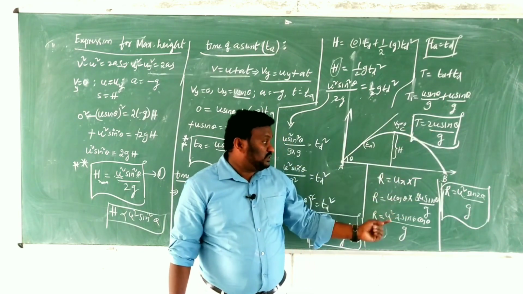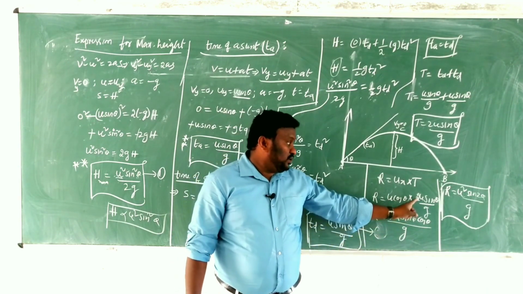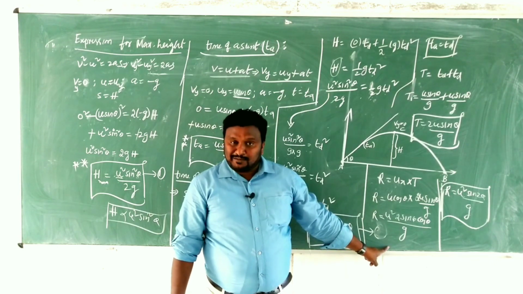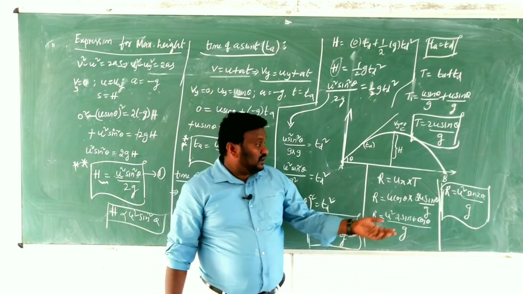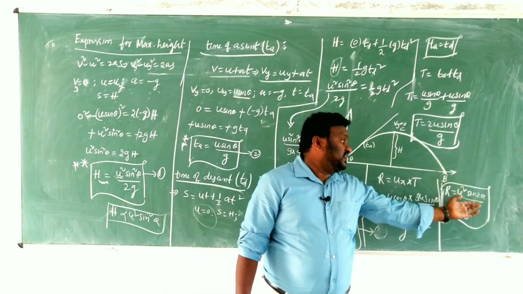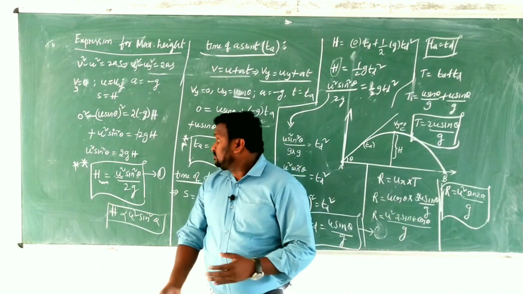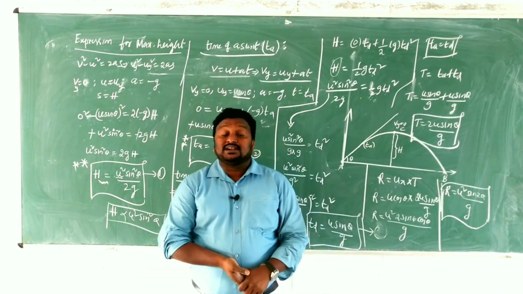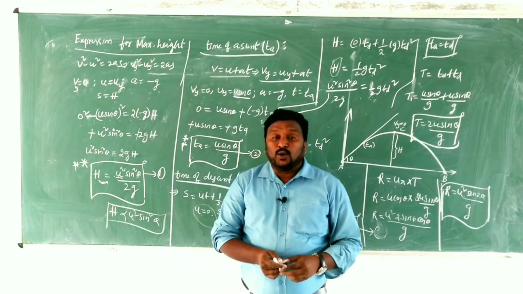We substitute both: u into u gives u square. R is equal to u square into 2 into sin theta cos theta by g. In trigonometry, 2 sin theta cos theta is equal to sin 2 theta. Then R is equal to u square sin 2 theta by g. So these are the expressions for maximum height, time of ascent, time of descent, time of flight, and range. Okay children, I hope you understand.